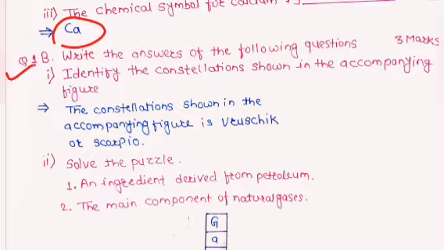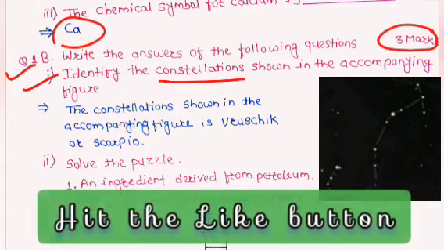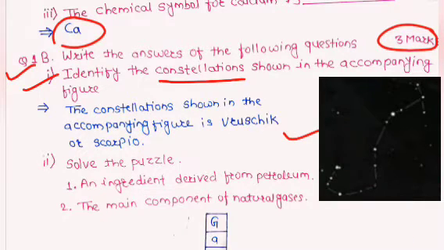Now question first B, which also has 3 marks, is write the answers of the following question. The first question is identify the constellations shown in the accompanying figure. Here the figure is given. This constellation is Vrishchik or Scorpio.